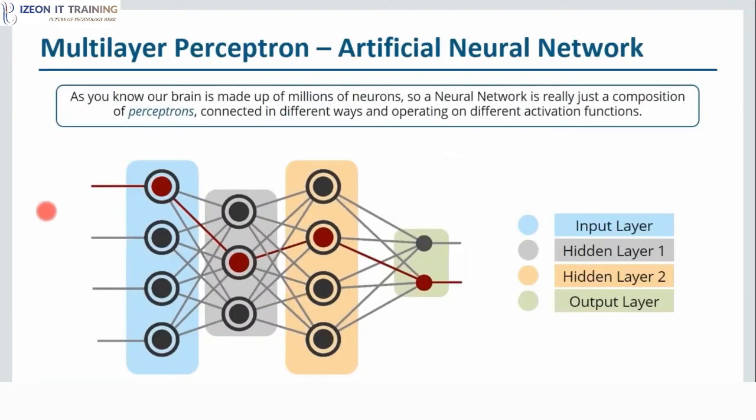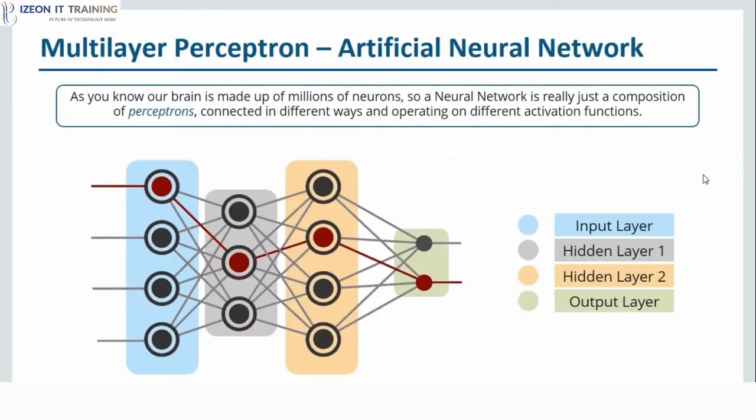So let me explain to you what is actually happening here. So you provide some input to the first layer, which is nothing but your input layer. You provide inputs to these neurons. All right. And after some function, the output of these neurons will become the input to the next layer, which is nothing but your hidden layer 1. Then these hidden layers also have various neurons. These neurons will have different activation functions. So they'll perform their own function on the inputs that they receive from the previous layer. And then the output of this layer will be the input to the next hidden layer, which is hidden layer 2. Similarly, the output of this hidden layer will be the input to the output layer. And finally, we get the output. So this is how basically an artificial neural network looks like.